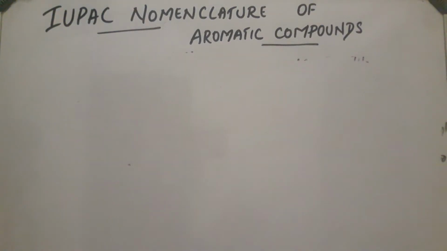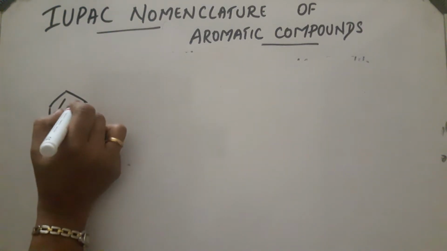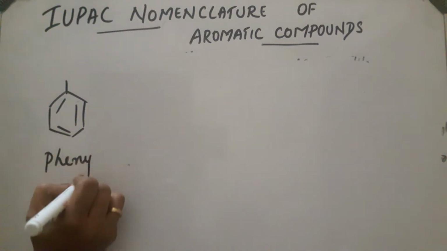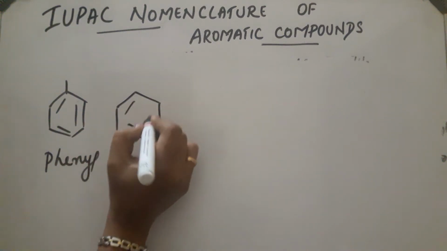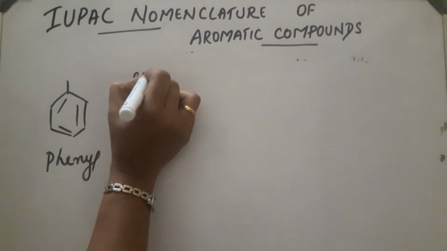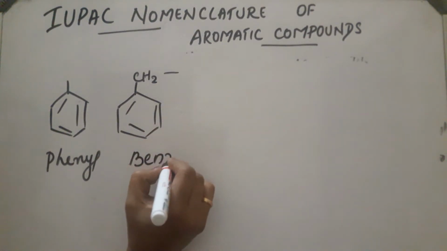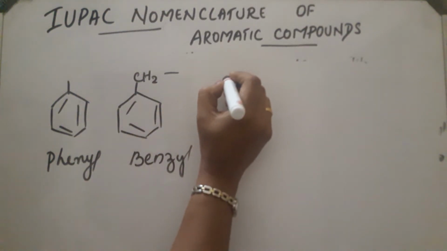Next category of compounds is commonly used names for the substituents attached to a benzene ring, which are phenyl and benzyl. So, those compounds like this, if some substituents are attached here, such compounds will have a prefix phenyl. Some other compounds, if the ring will be like this and some substituents are attached here, such compounds have the prefix benzyl. Okay, take some examples.